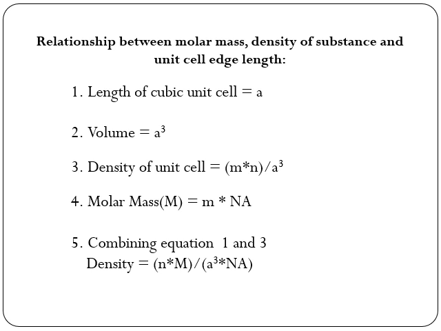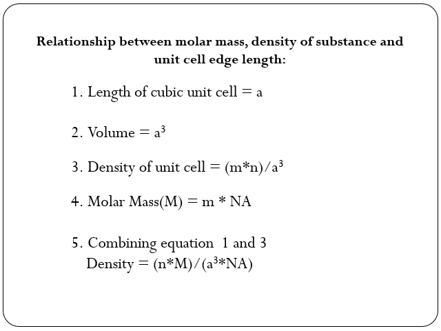The density of the unit cell rho, which is the same as the density of the substance, is given by rho equals mass of unit cell by volume of unit cell, that is equal to m into n by a cube, equals density of substance.